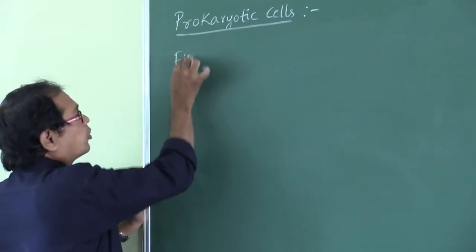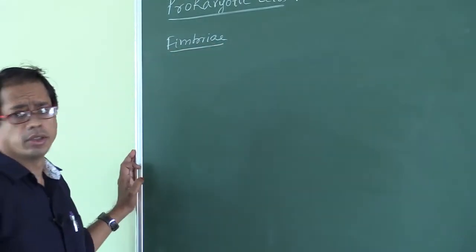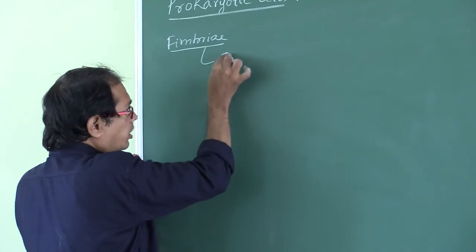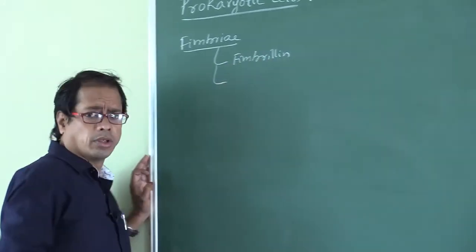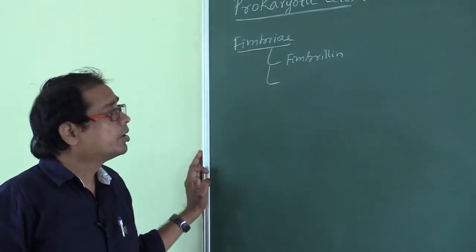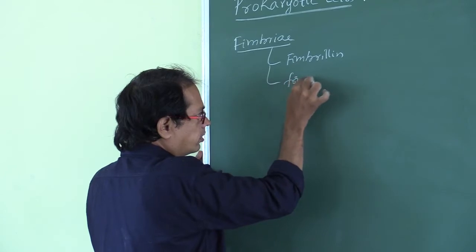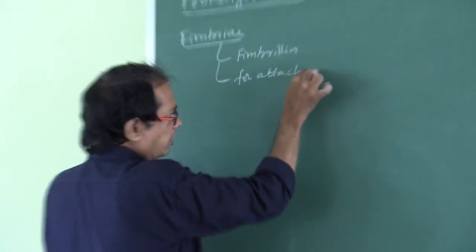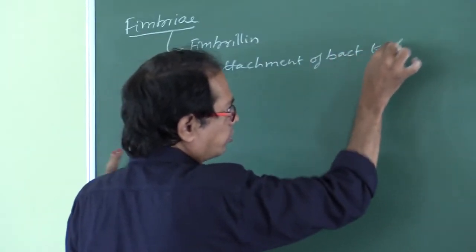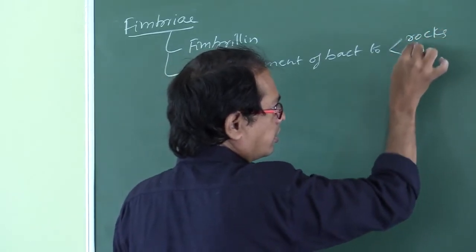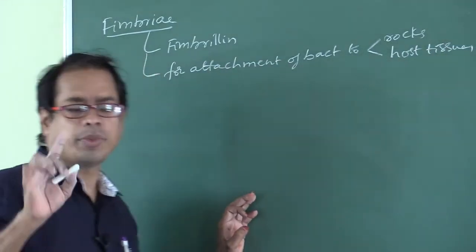Now I am going to explain fimbriae. Fimbriae are made up of a protein called fimbrillin, and these are useful for attachment of bacteria to rocks and host tissues. These are useful for attachment.